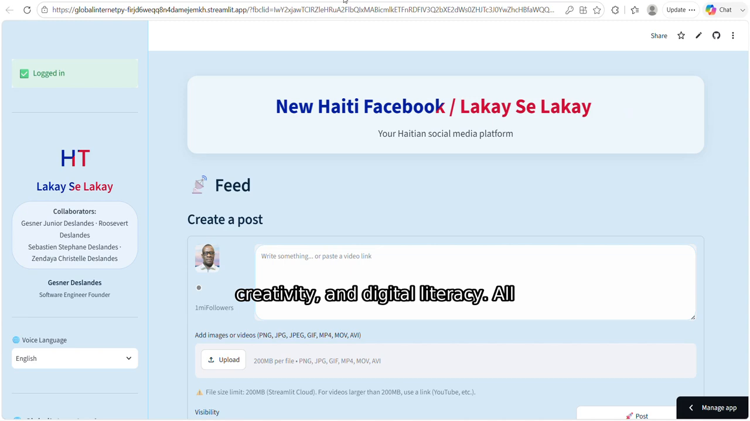All these tools are completely free and available to every user of Lakay. You can access them directly from the sidebar of the app.